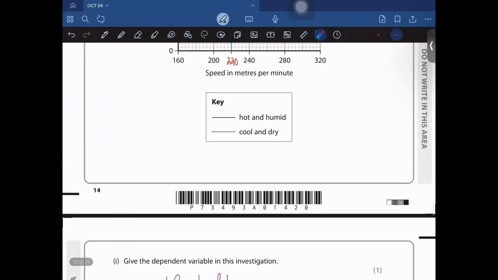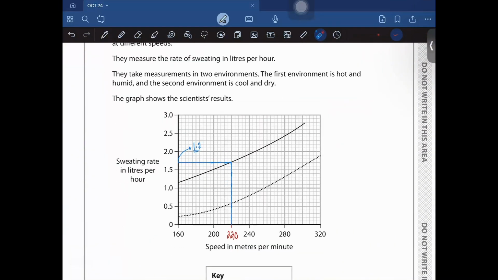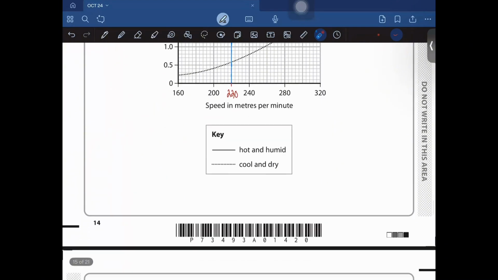Give the dependent variable of this investigation. The dependent variable of any investigation would be on the y-axis, and the independent variable is going to be on the x-axis. So on the y-axis we have sweating rate. Sweating rate in liters per hour, or just sweating rate would work.